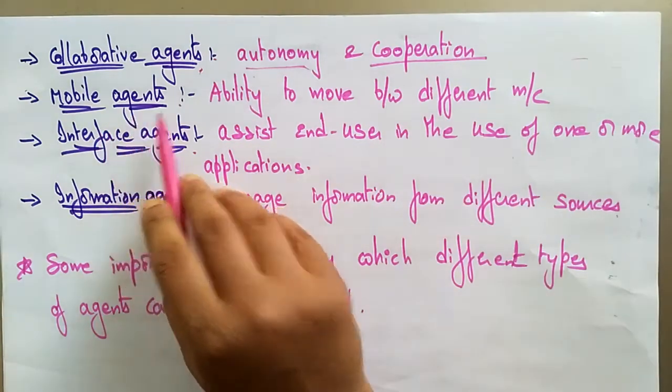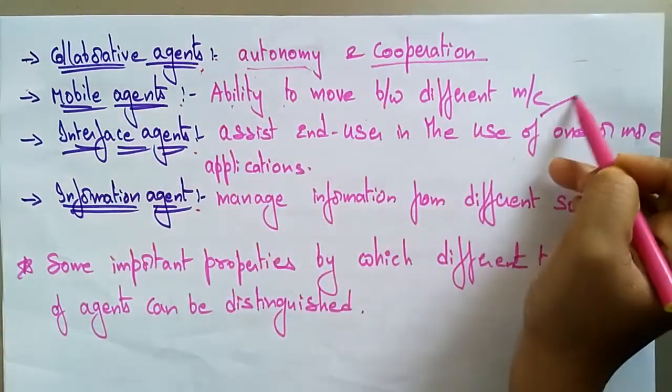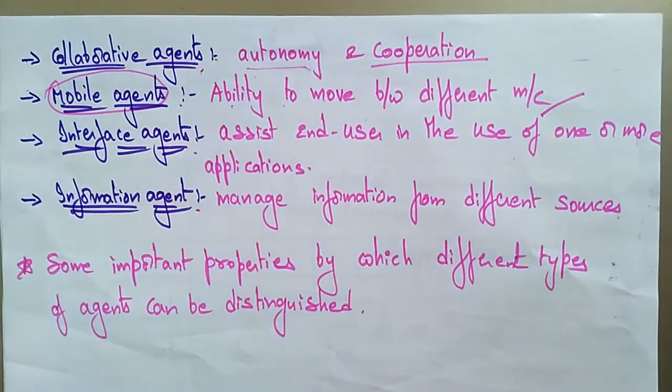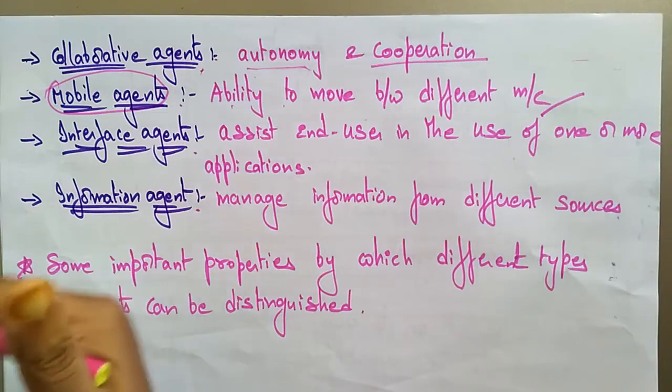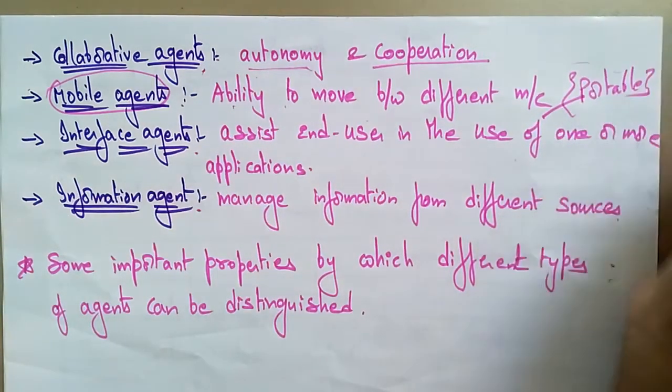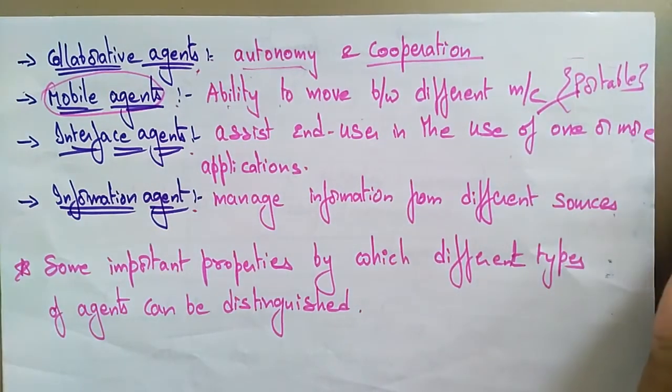In the mobile agents, the ability to move between different machines. So with the help of this software agent, that is a mobile agent, there is the ability to move between different machines. So the code can be migrated, the software can be migrated. By default, you can say it is portable. Ability to move between different machines.